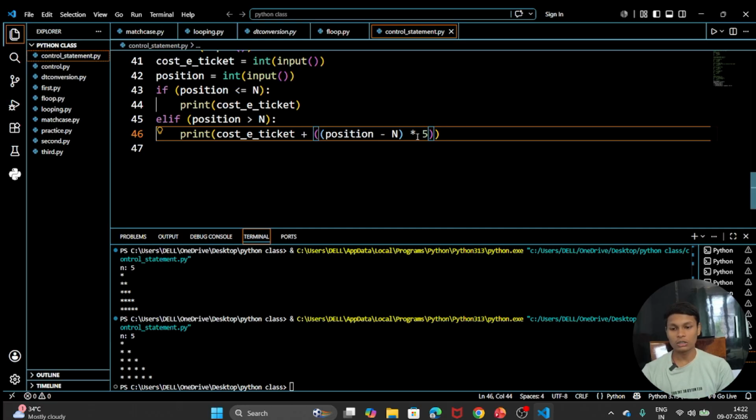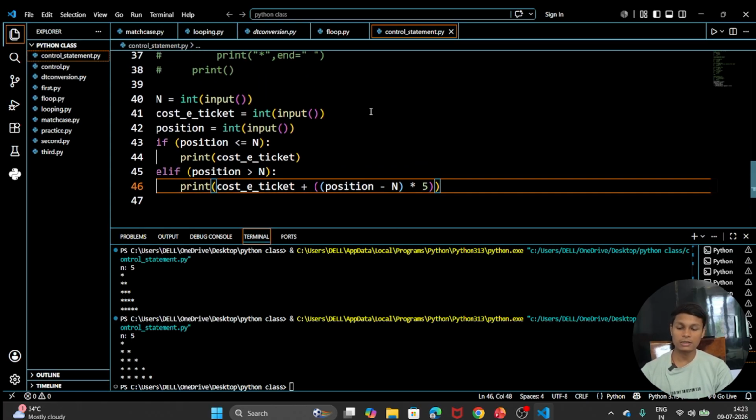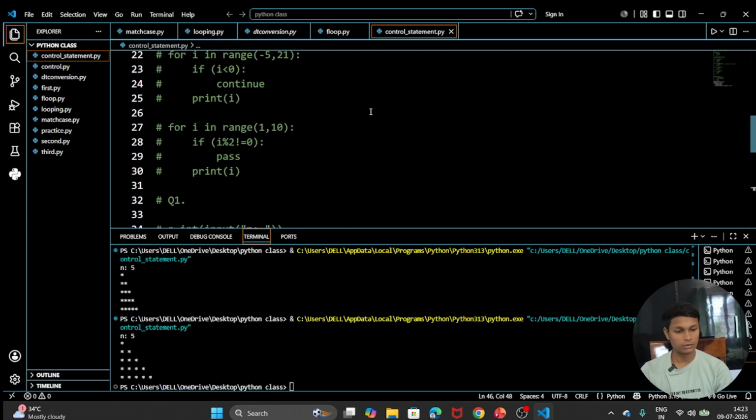Whether we talk about dollars or rupees or any currency, we are moving with Indian currency, so let's take Indian currency. So it was in rupees, and it will increase by 25 rupees. So this question was like that. I think you understand it now.